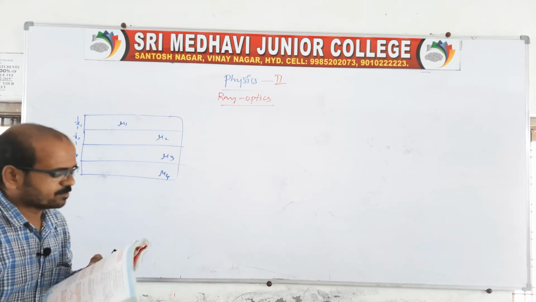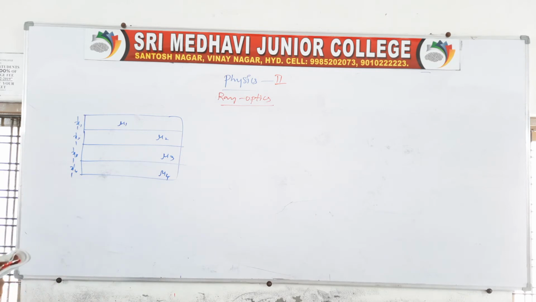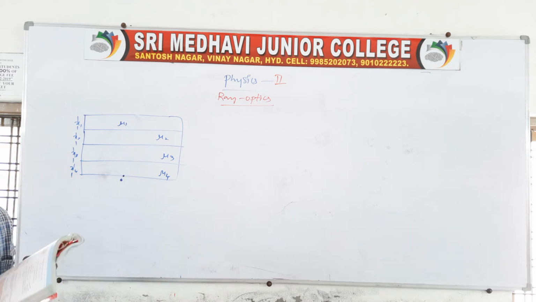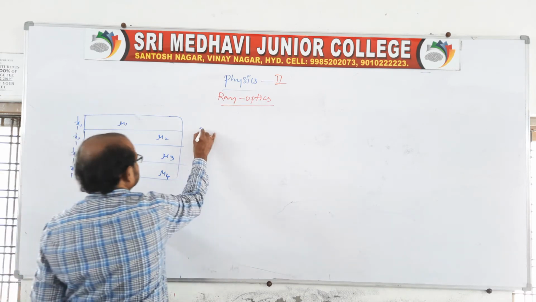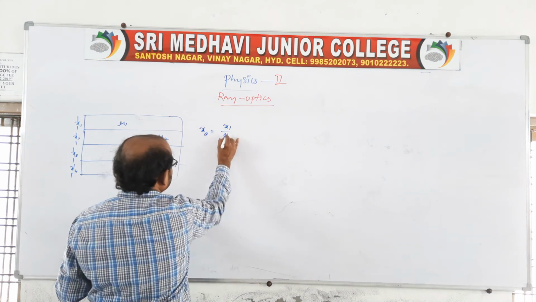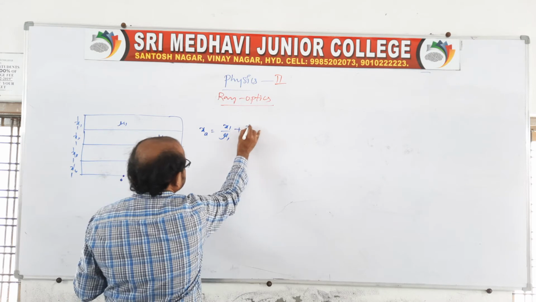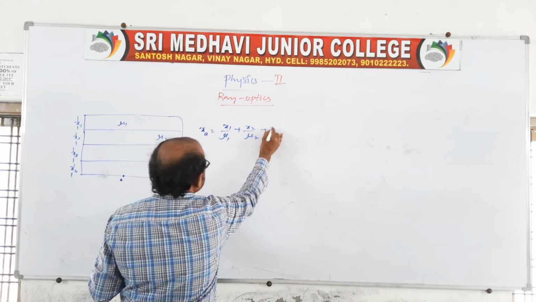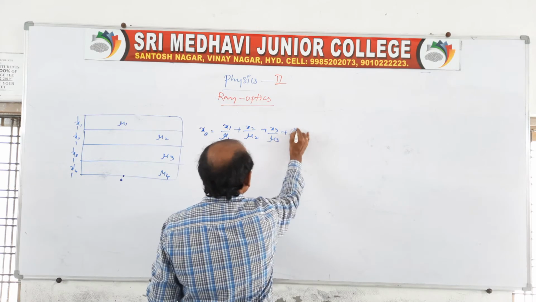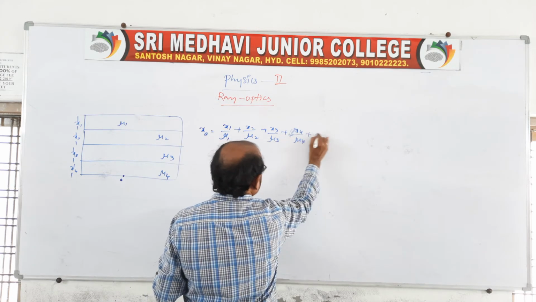Therefore the composite slab, with a number of mediums, has the object placed at a point O like this. Then the apparent depth will be x1 by mu1 plus x2 by mu2 plus x3 by mu3 plus x4 by mu4, and so on.